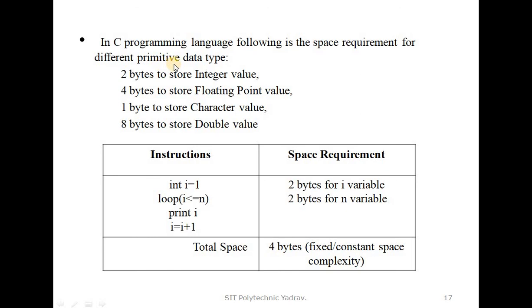We already know the primitive data types: integer, float, character, double, etc. Just for revision: 2 bytes to store an integer value, 4 bytes to store a floating point value, 1 byte to store a character value, and 8 bytes to store a double value.